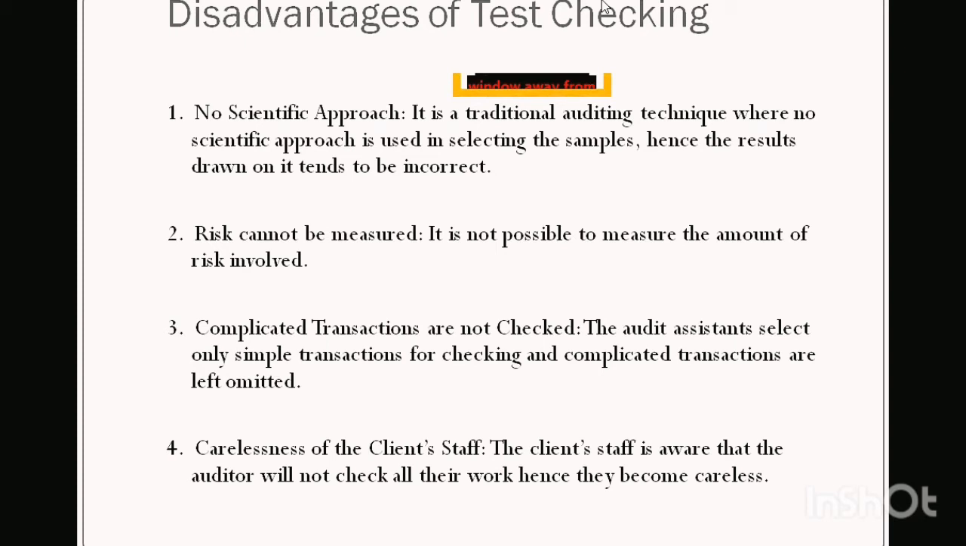Point number 3. The audit assistant, this is related to 2 and 3. The audit assistant selects simple transactions or transactions which are easily recognizable or understandable to him. So some complicated transactions will be omitted, and this may hamper the audit opinion or the audit report.